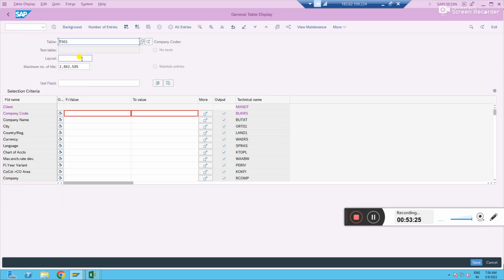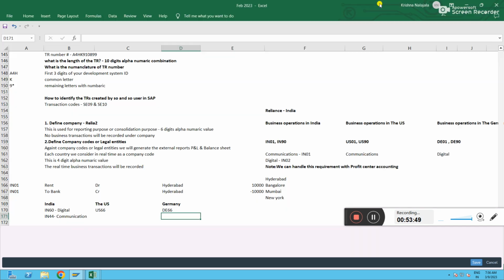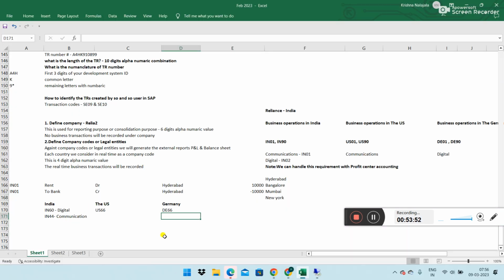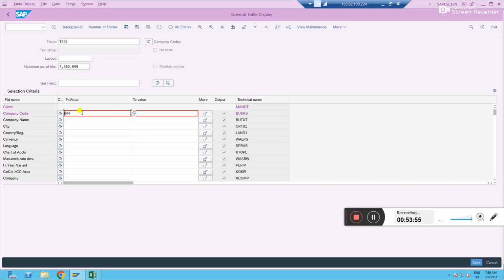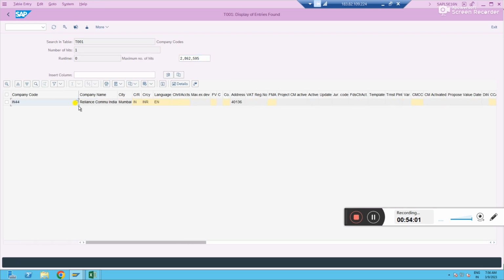Let's say you just come back. T001 is the company code table. Let's give only our company codes. If you give your company code, then it will give you only that company code's information. So if you have only one, you can type it here, like IN44. If you give one, it will give that particular company code information only. See, it will not pick everybody. When you are not giving the input selection, then it will pick all the details, right?